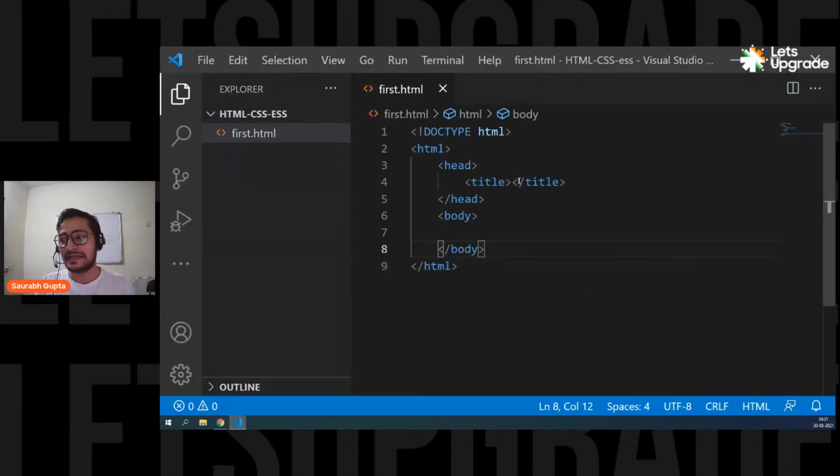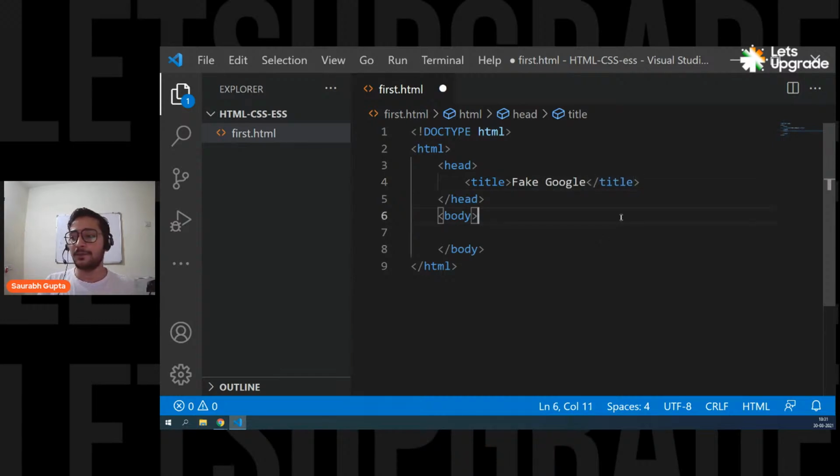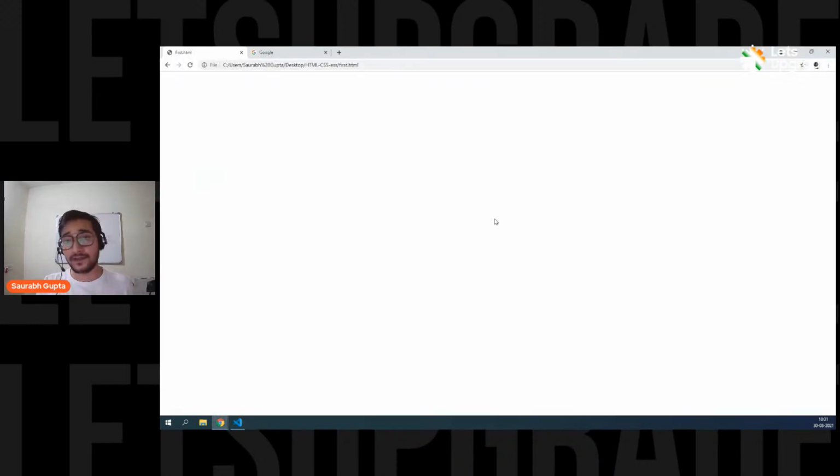And that's so simple. See this title tag? This is what is displayed on your tab. So whatever you want to display on the tab, simply put that particular content in between your title tag. For example, let's say fake Google. So title tag, and in between that, fake Google. And save it. Always don't forget to save it, guys. Save it, come here and refresh the page. Don't open and close it again, just refresh the page. And here we go. Now you can see we have fake Google here. That's how they have Google here, because of the title.